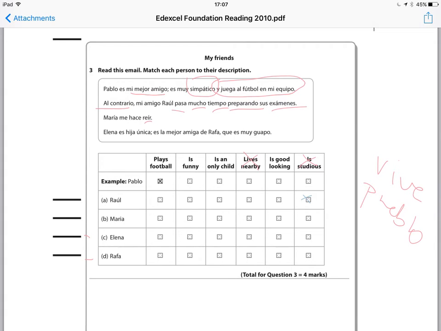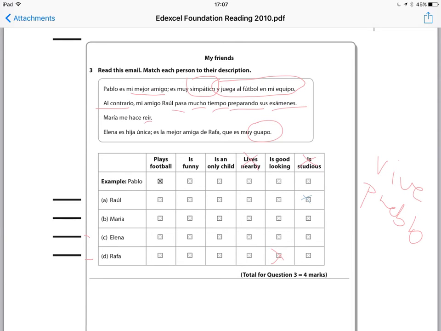Now there is mention of the word good looking here in the text, guapo, and it's in the sentence that Elena and Rafa are both in. However, there is a clue here. Guapo ends in o, therefore it's describing somebody male. Now Rafa and Elena, the exam board have been really nasty. They've given us 2 names, both ending in the letter A, which looks as if it's 2 girls' names, but actually Elena is a girl, hija. Rafa is short for Rafael. He's a boy, so he is muy guapo. He is good looking.